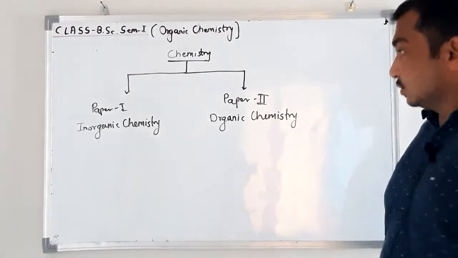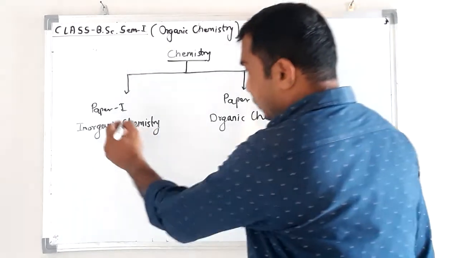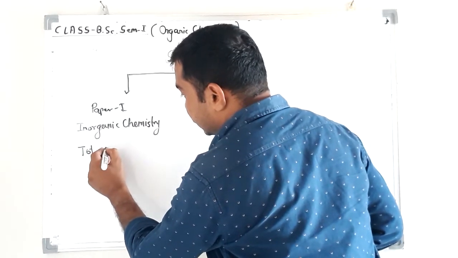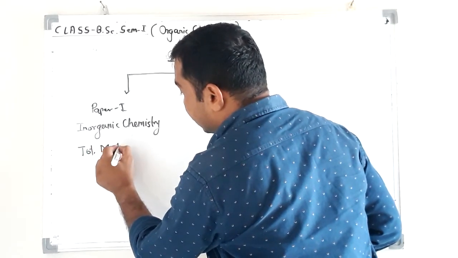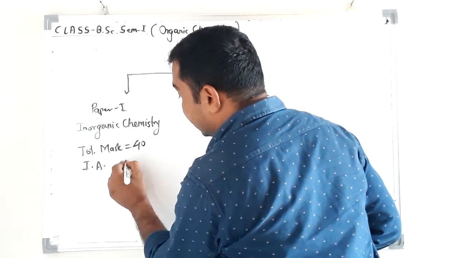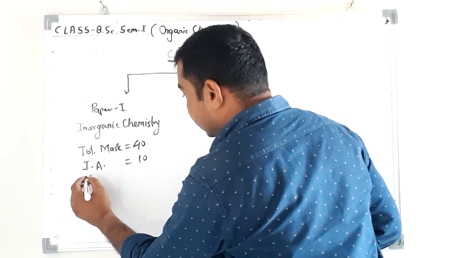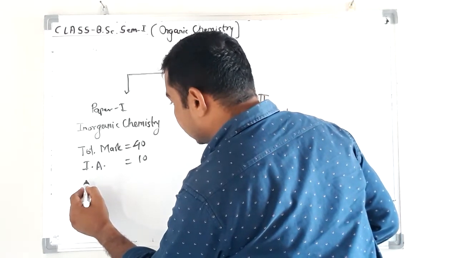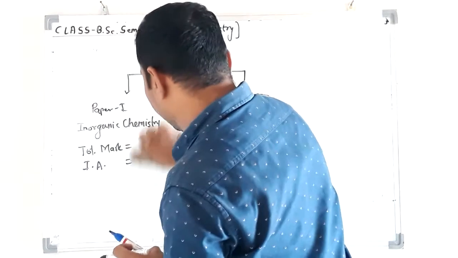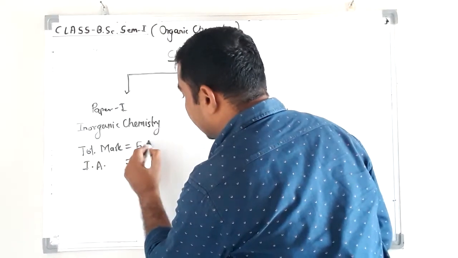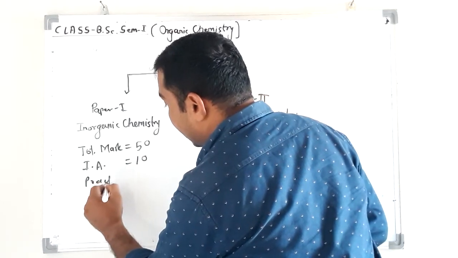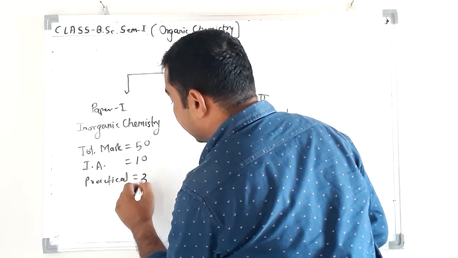Okay. The total marks allotted for this paper 1 are 40, internal assignment 10, or I think 20, 50, practical 30.